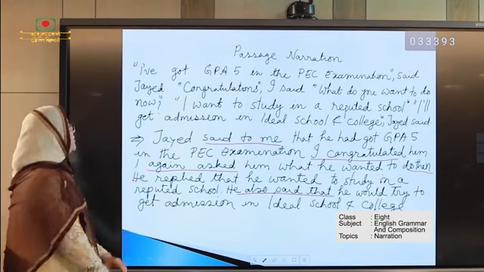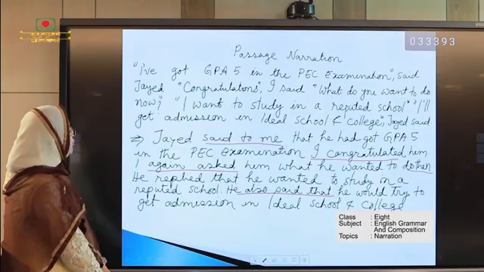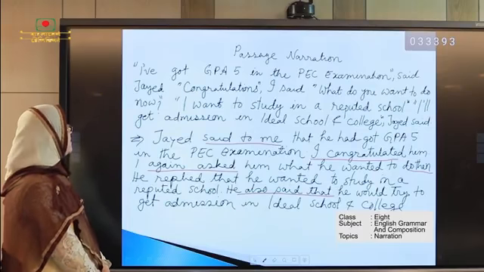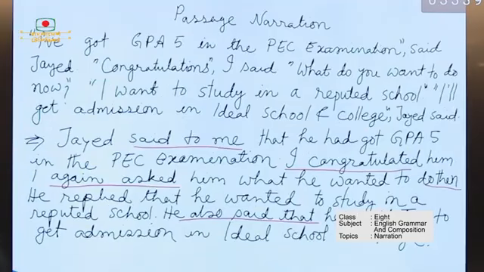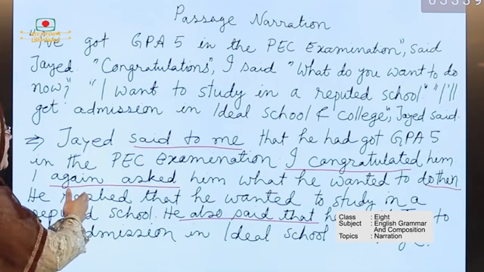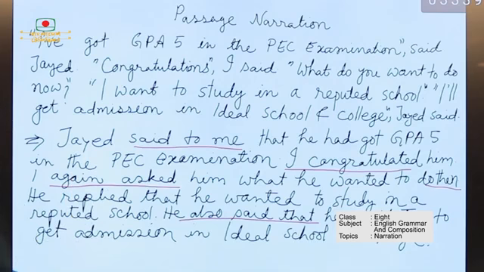So, it is very easy to turn from direct speech to indirect speech in a passage narration. Okay. There is an example. "I have got GPA 5 in the PEC examination," said Jahid. The answer will be, Jahid said to me, because there are two persons, one is the speaker and the other is the listener.